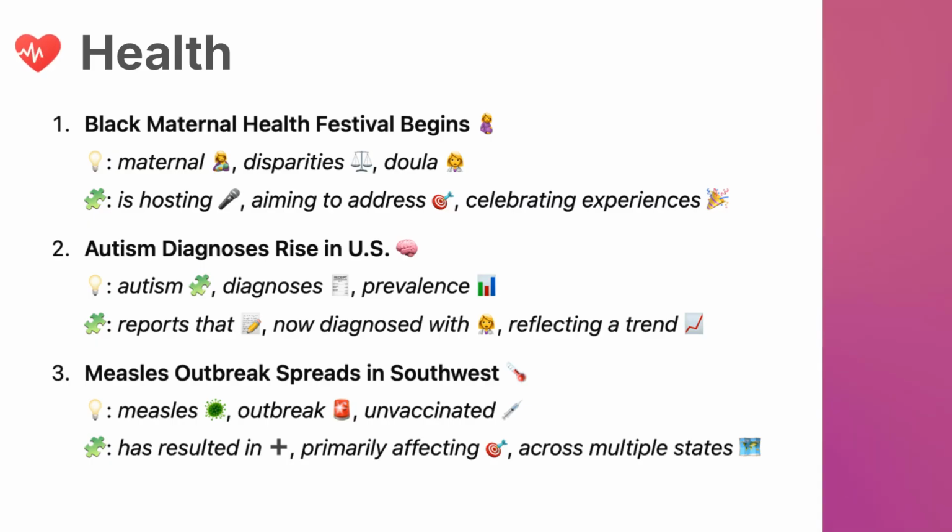Phrases. Has resulted in, indicates the outcome or consequence of a situation. Primarily affecting, describes who or what is most impacted. Across multiple states, refers to something occurring in several regions or locations.